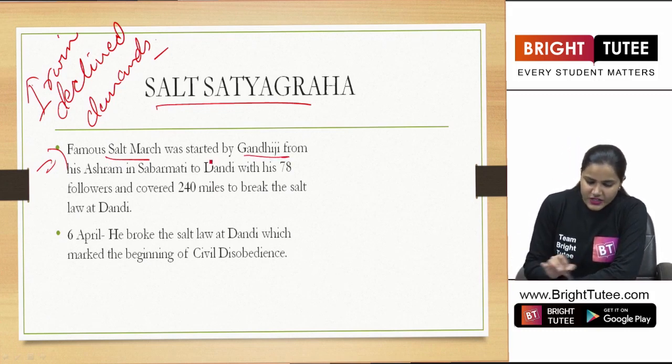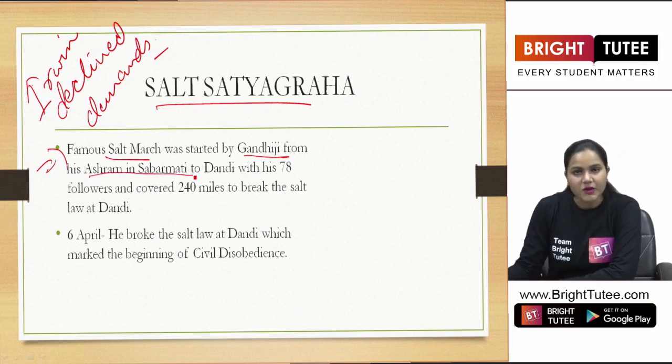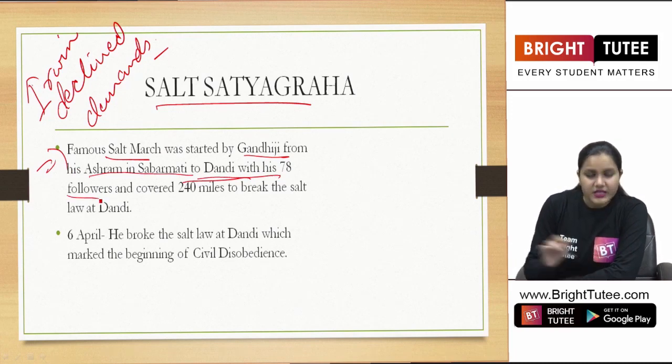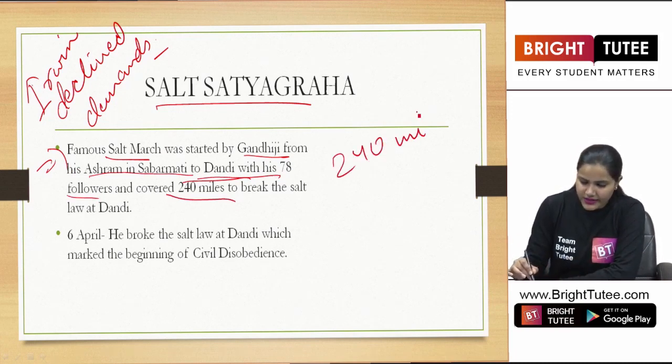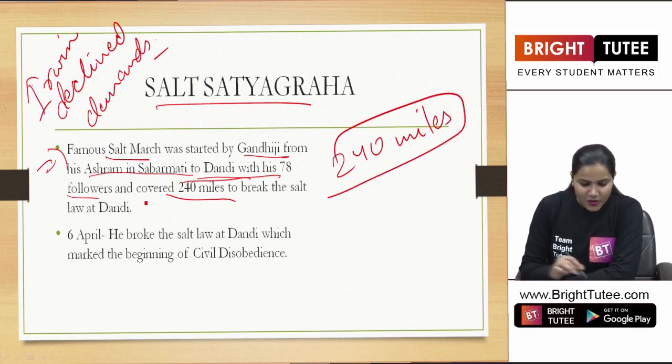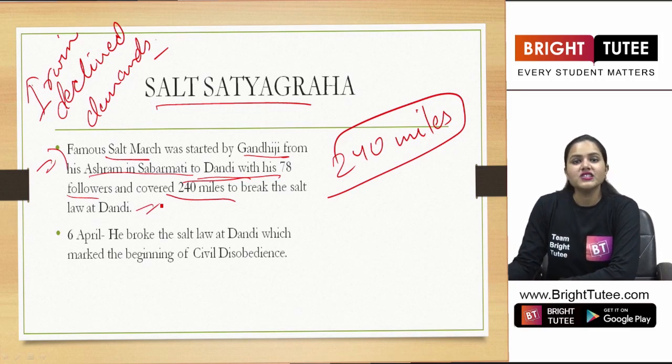So finally, Gandhiji started his salt satyagraha from where? From his ashram in Sabarmati to Dandi with his 78 followers, and he covered 240 miles. So we see that 240 miles was covered by Gandhiji and his followers who joined the salt satyagraha or the salt march.